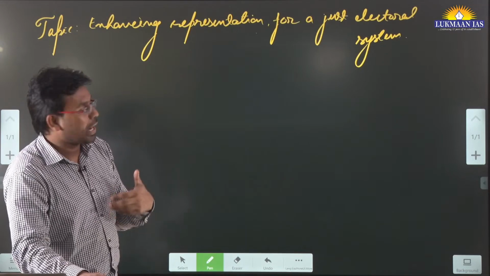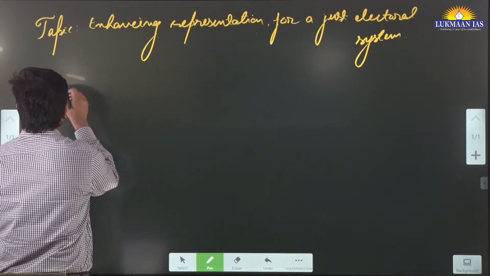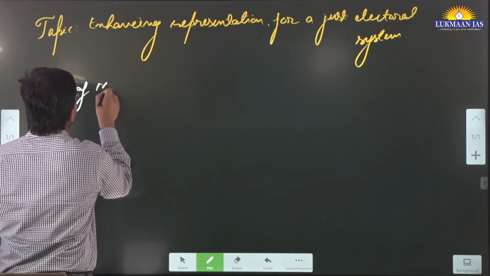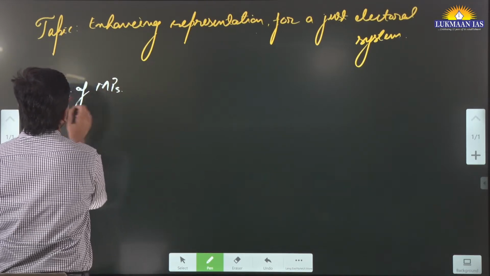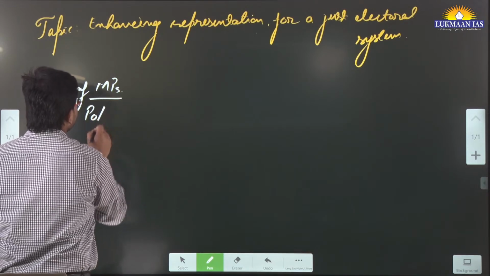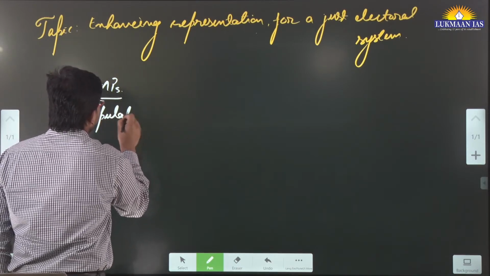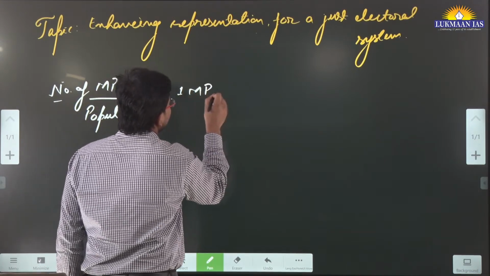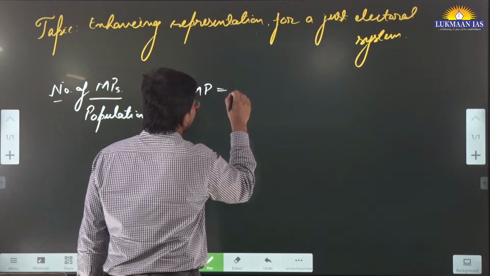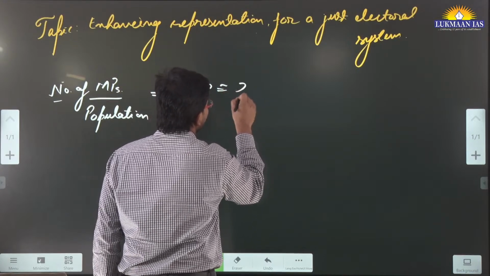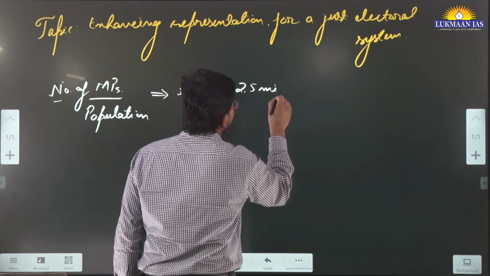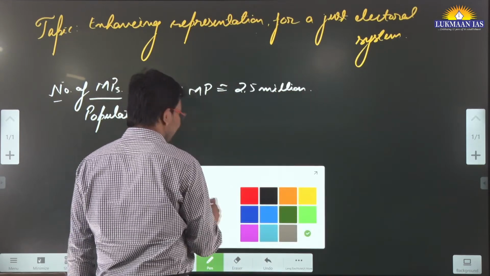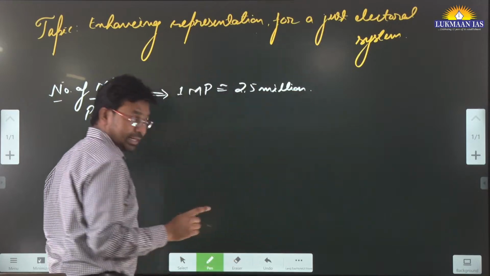To highlight this position, the author has talked about the number of members of parliament per unit population. If we talk about one MP in India, one member of parliament represents approximately 2.5 million citizens. Around 25 lakh citizens are represented by a single parliamentarian in India.